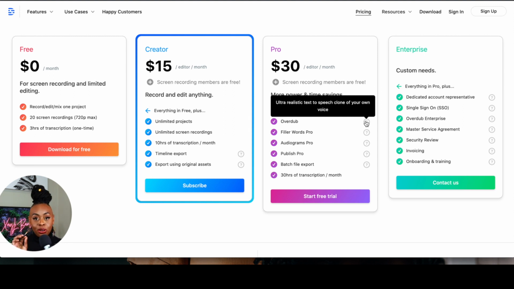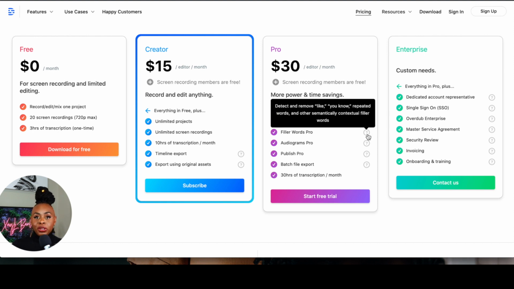Sometimes I'll say a wrong word, or you guys know that I have an accent, so sometimes I'll pronounce a word the Trinidadian or British English way. And so sometimes I just want to get that in there quickly. I don't have to pull out my microphone setup and re-record the word or the words or the phrase, whatever it is. I can actually type it in using Overdub.